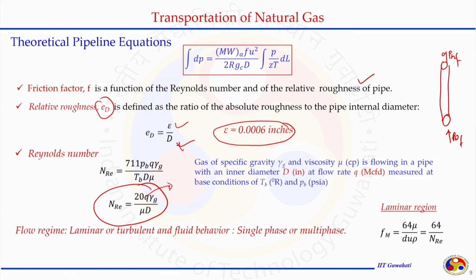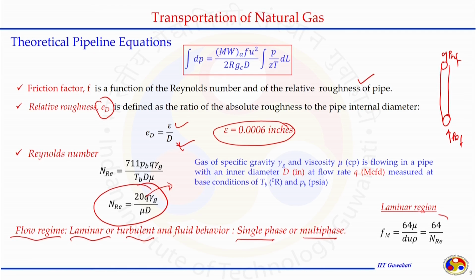So, depending on the flow regime, whether we are in the laminar region, turbulent region, transient region or later turbulent region, we can read the chart and get the value of f. For single phase and multi phase, the system will be different. We have to be a little bit careful when we are talking about the multi phase system.